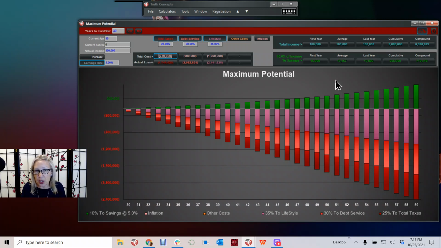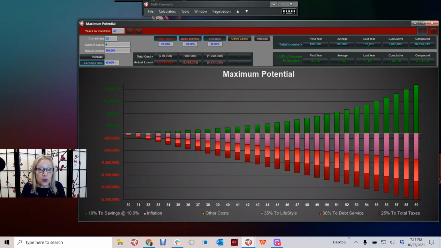Now let's pause and think about what can we do to solve this. So a lot of financial people would say, oh, well, you just need to get a higher rate of return, right? So if you could, for example, earn 10%, which by the way is doubling, that's a 100% increase going from 5 to 10. If you could earn 10% on your savings, same 10% of savings, now earning 10% instead of 5%, you would get up to $1.9 million. Okay, it's a little better, but we still know, we can just do easy math, that that's only 19 years of that same $100,000 income.